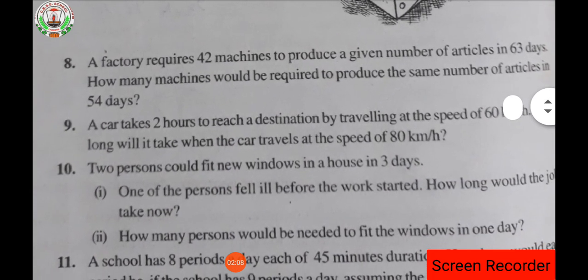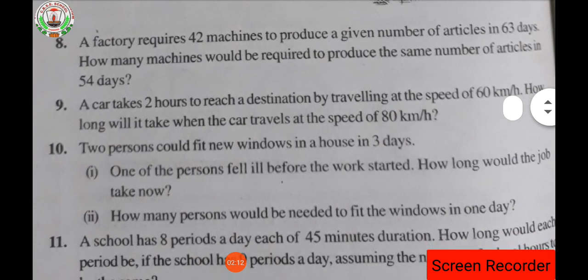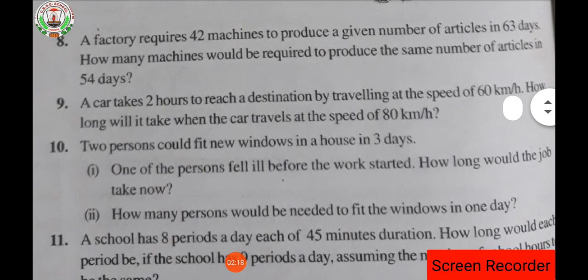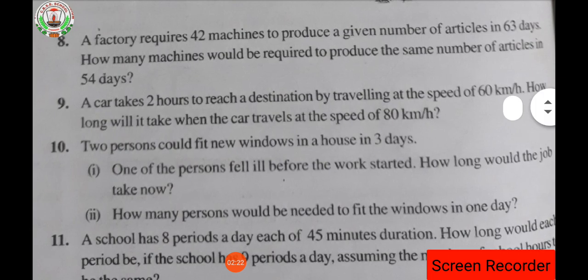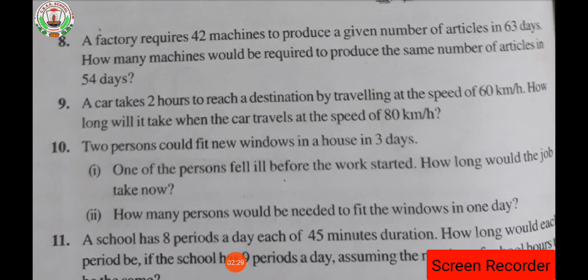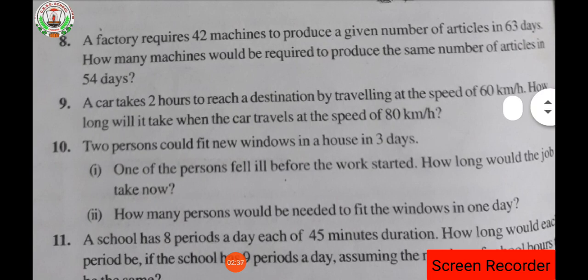Clear? Then the next question, question number 8, says that a factory requires 42 machines to produce a given number of articles in 63 days. That means the total number of machines is 42, and the number of days given to produce the articles is 63 days. Then how many machines would be required to produce the same number of articles in 54 days? Look students, here the number of days decreases.